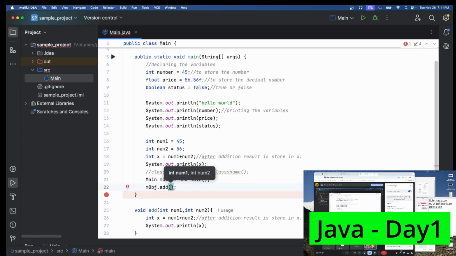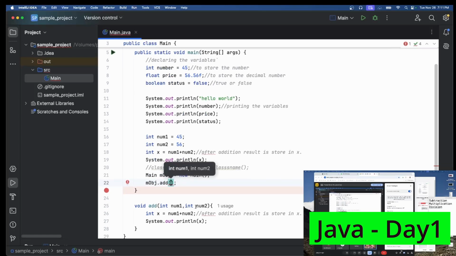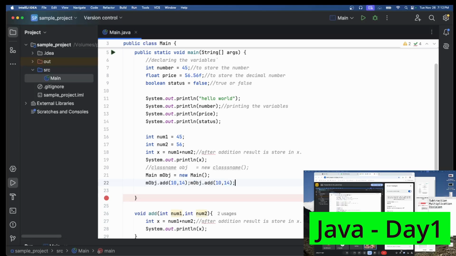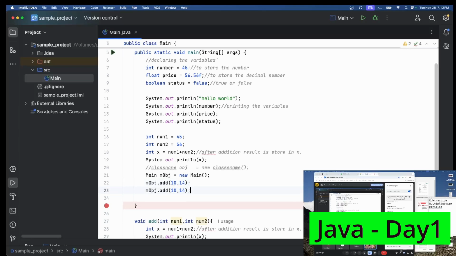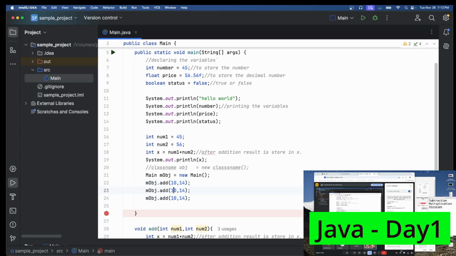Now as I told you, I need to pass the parameters. This function is expecting two parameters, and they should be integers. So I pass 10 comma 14. This function should receive these parameters, otherwise it will not accept. And one more thing, using this object I can call it at any time with different parameters. So I will mention 54 and 30, and some random numbers.